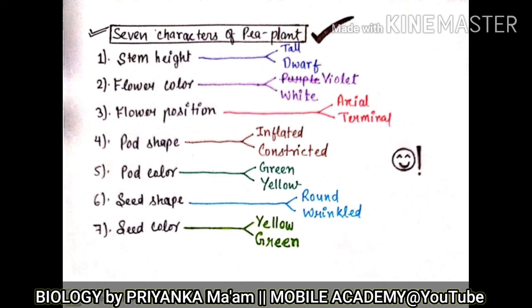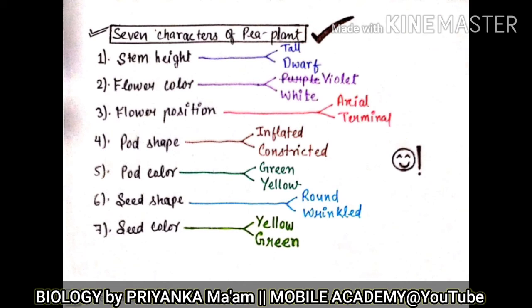The fourth character is pod shape. The pod of the pea can be either inflated or it can be constricted. Here shape is considered. The fifth character is pod color. The pod can be either green in color or it can be yellow in color.